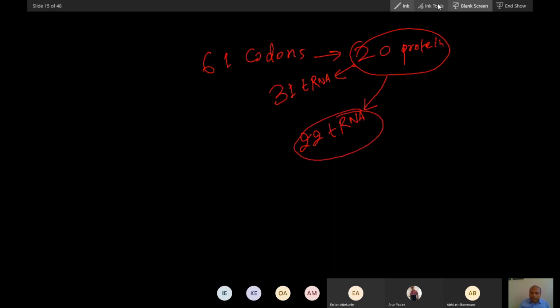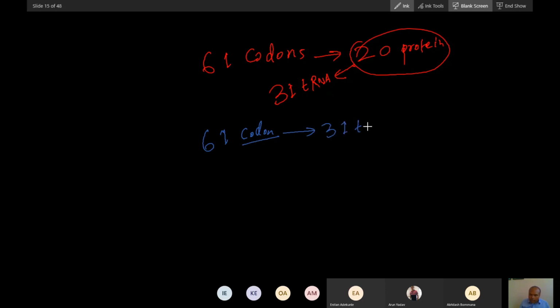So let's not talk about mitochondrial tRNA. Let's talk about our own genome. Here you can see 61 codons code for protein, but the 61 codons are read by 31 tRNAs. And then these 31 tRNAs will carry 20 amino acids. Did you understand this?